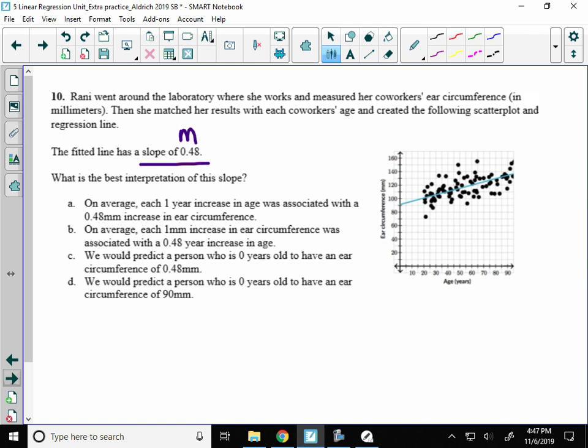That seems a little weird, so I'm not sure B is going to be right, but we'll see. We predict a person who's 0 years old to have an ear circumference of 0.48. Well, if I look at my table here, 0 years old, 0.48 would be down here. That is not what that equation or scatter plot looks like. And that would also be interpreting the y-intercept for the x of 0 here. We would predict a person who's 0 years old to have an ear circumference of 90. Well, that is up there, but I thought we were interpreting this number, so D is not right.